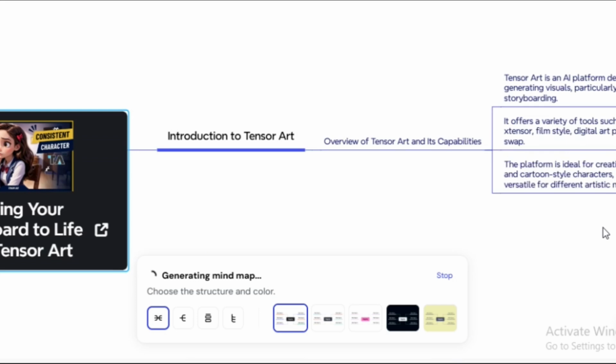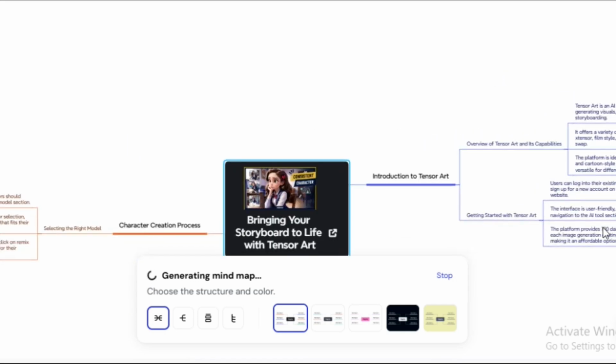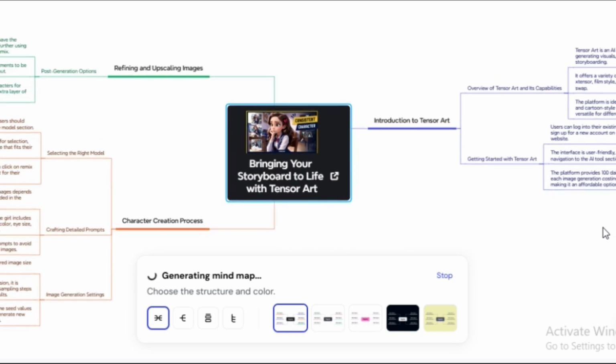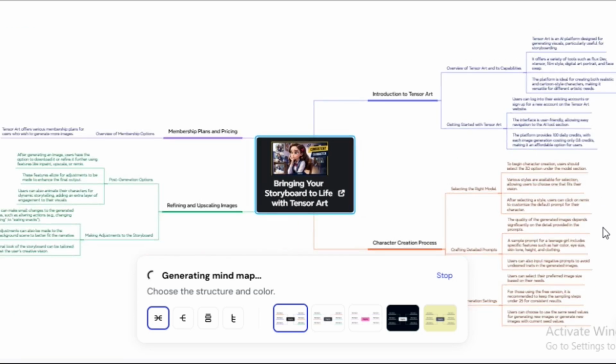So, there you have it. Mapify is a game changer when it comes to boosting productivity and turning YouTube videos into clear, actionable mind maps.